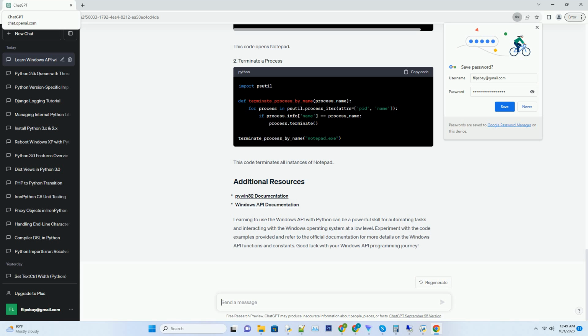Learning to use the Windows API with Python can be a powerful skill for automating tasks and interacting with the Windows operating system at a low level. Experiment with the code examples provided and refer to the official documentation for more details on the Windows API functions and constants. Good luck with your Windows API programming journey.